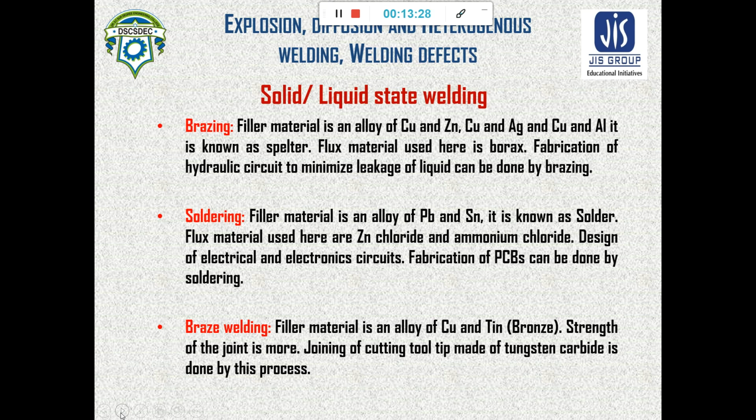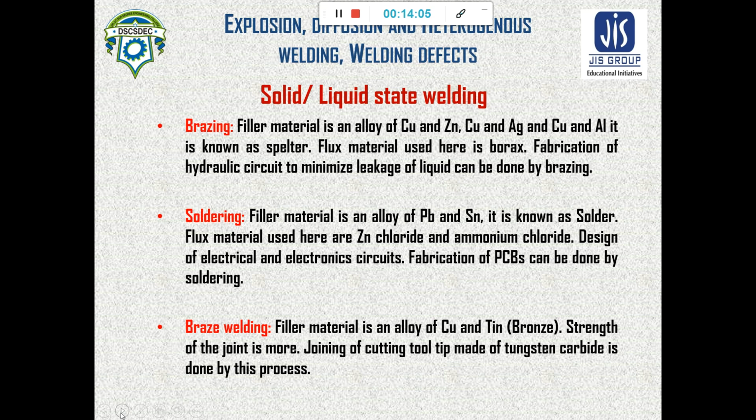For brazing, the filler material, which is supplied in liquid or molten form, is an alloy of copper and zinc, or copper and silver, or copper and aluminum, and this alloy is known as spelter. This spelter is used in brazing, and the flux material for brazing is borax.